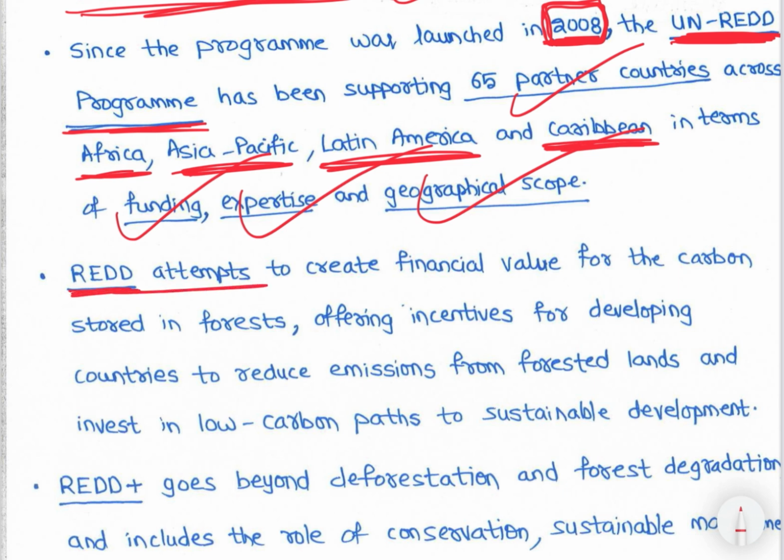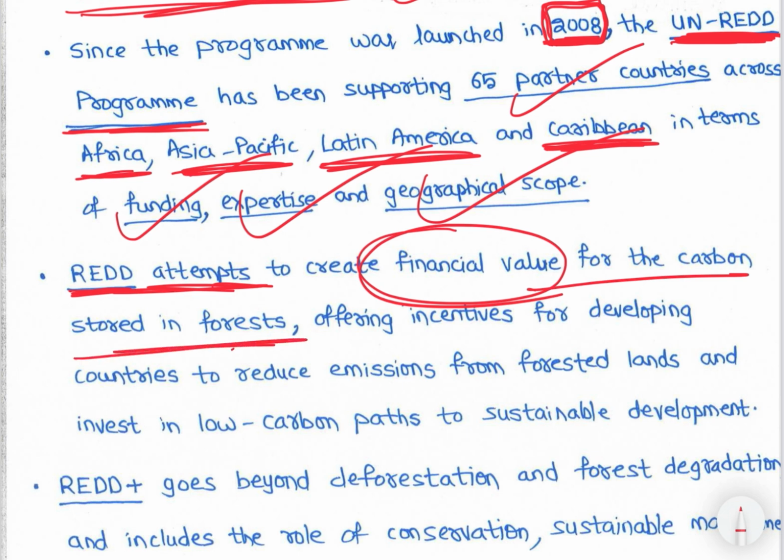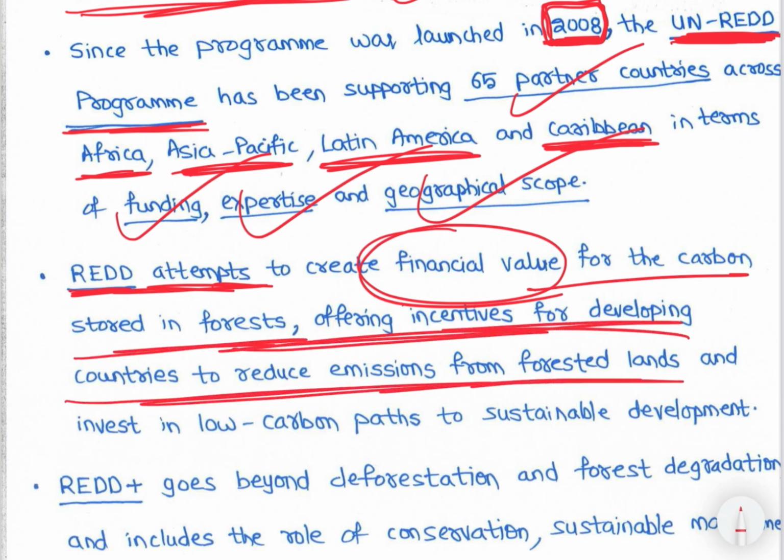REDD attempts to create financial value for carbon stored in forests, offering incentives for developing countries to reduce emissions from forested lands and invest in low carbon paths for sustainable development, right.